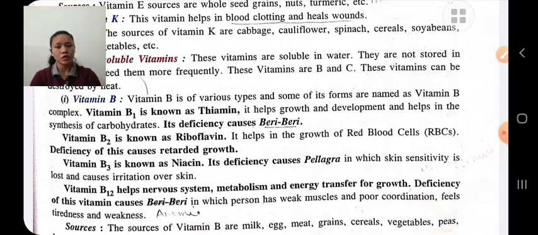Deficiency of vitamin B12 causes anemia, in which the person has weak muscles and poor coordination. Sources of vitamin B are milk, egg, grains, vegetables, peanuts, beans, etc.